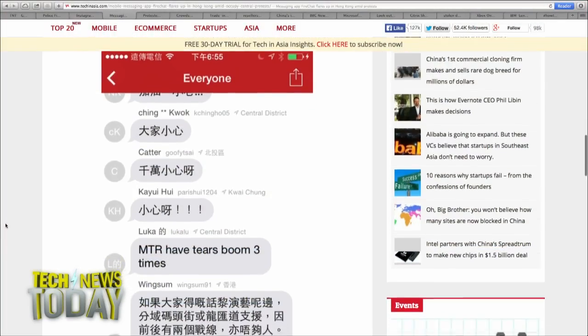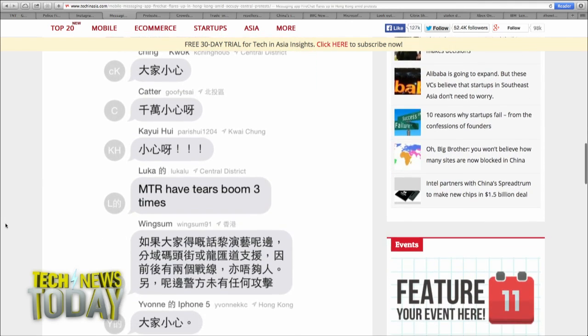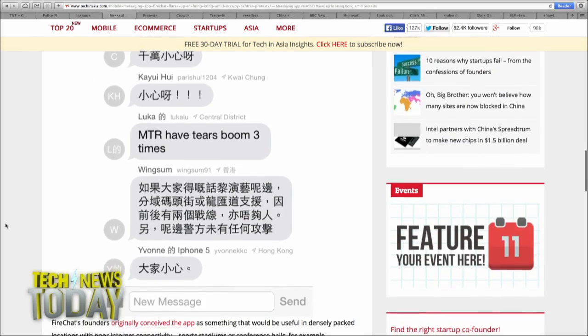Well, it's a messaging app, and the big difference between it and the thousands of other messaging apps available in the app stores is that it actually has an offline capability. You can chat with people who are nearby by establishing direct connections via Bluetooth or Wi-Fi Direct. So basically, it's an internet chat service that doesn't require the internet to work. And in a situation like protests in China, where you have a very censorious government, you can imagine it could be quite useful if the cellular network is shut down or access to particular IP addresses is shut down. This allows you to just communicate with people in a large group that happen to be nearby.